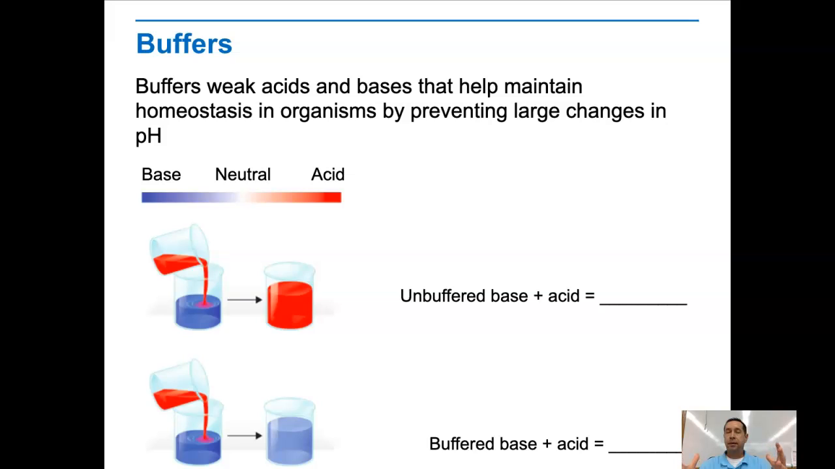So in relationship to living things, buffers help regulate homeostasis. So buffers are weak acids and bases that prevent large changes in pH by absorbing or releasing hydrogen ions. So if you have an unbuffered base and an acid, you get an acidic pH. But a buffered base and an acid can keep the pH more basic.